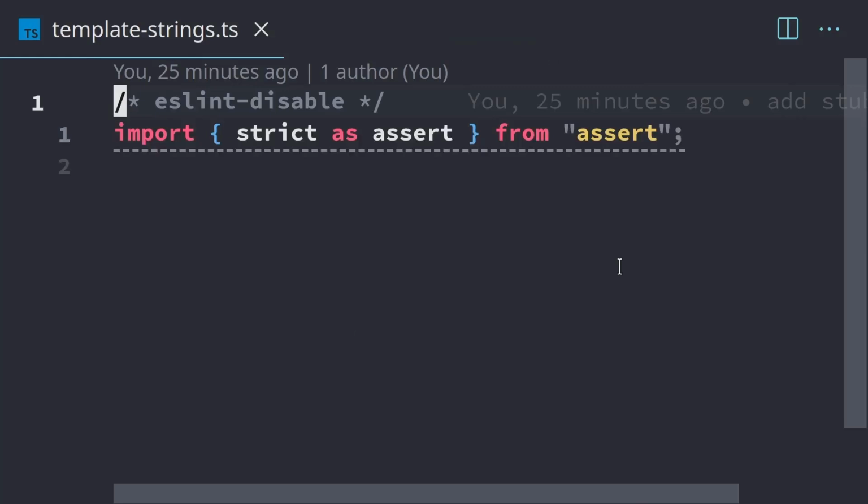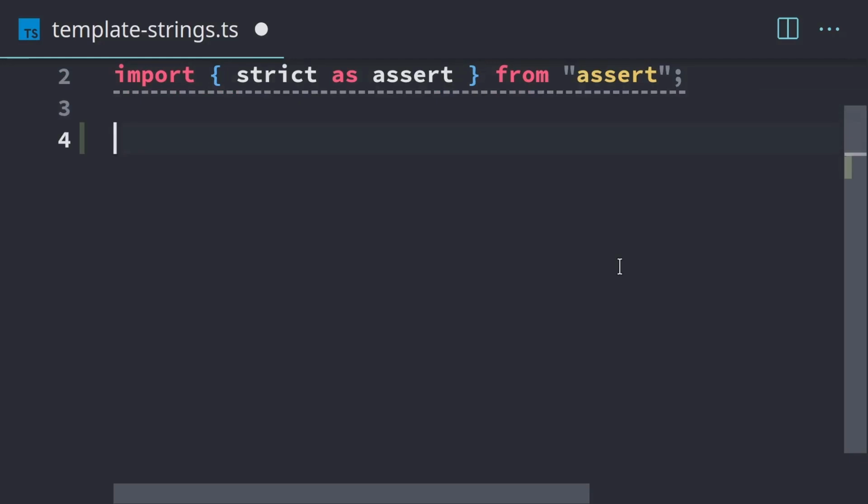So what template strings allow us to do is substitute data within a string. That's going to come in handy a lot because there'll be many times where you need to include different data within a string. For example, if you want to greet somebody on a web page, you're going to say, "Good morning, person's name." And you'll need some way to put the person's name into that string. That's what template strings allow us to do.